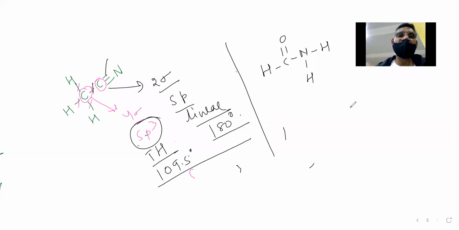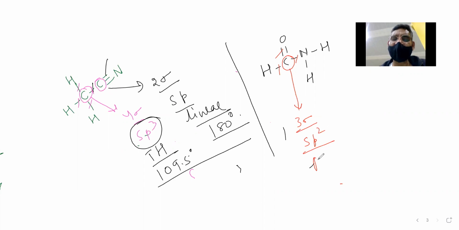Now in this carbon, how many sigma bonds are there? 1, 2, and 3 sigma. As I already told you, the first bond will always be sigma. Since there are 3 sigma, it means sp2. sp2 will always be planar in shape, and bond angle will be 120 degrees.